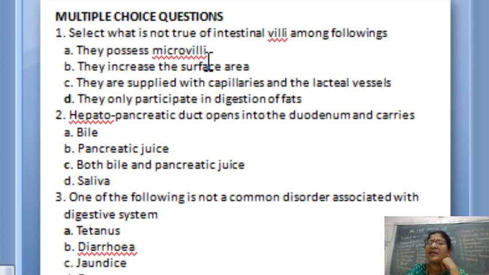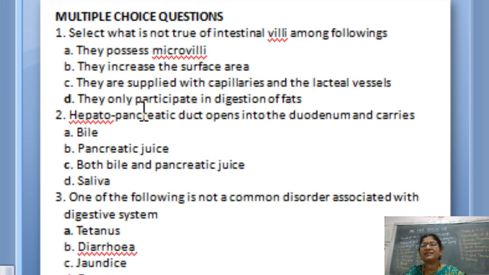They possess microvilli. Of course they possess microvilli, a villi-like structure. On this you'll see small projections, so that is about the microvilli. They increase the surface area. This is also true, because the foldings, wherever they are present, increase the surface area for the respective function, as in the intestine, it is for the absorption of the food.